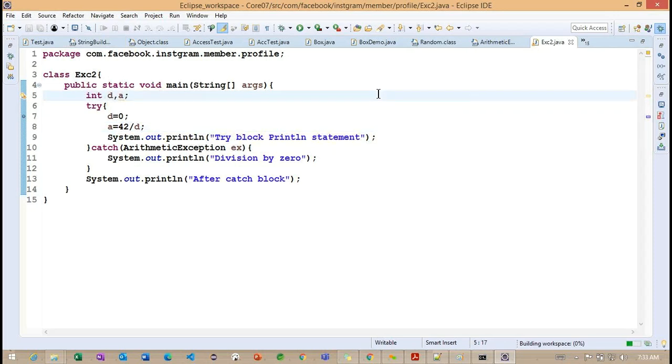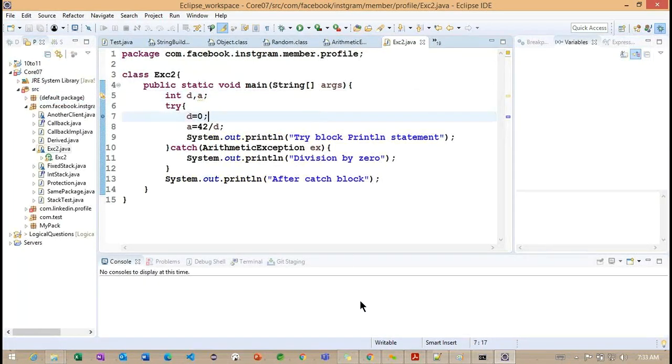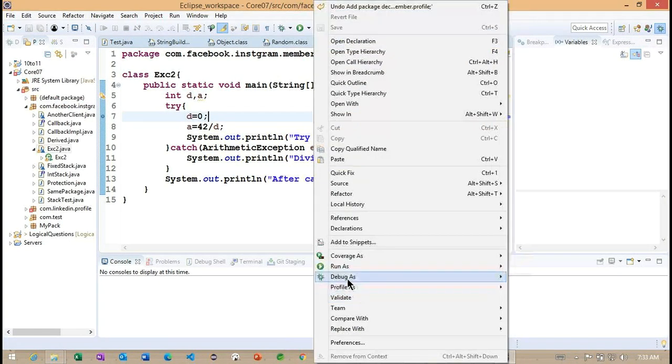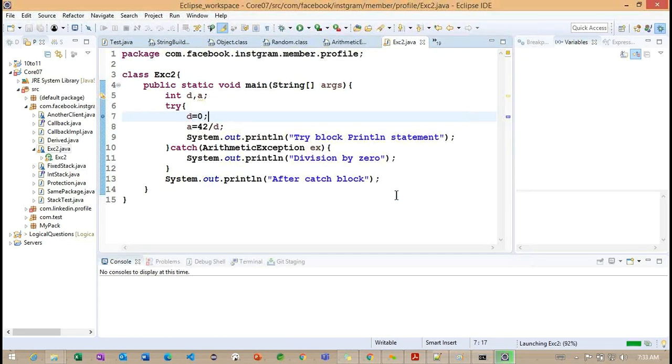Okay. Observe here. I'm trying to run this example as a debug as a Java application, to check what is happening internally.